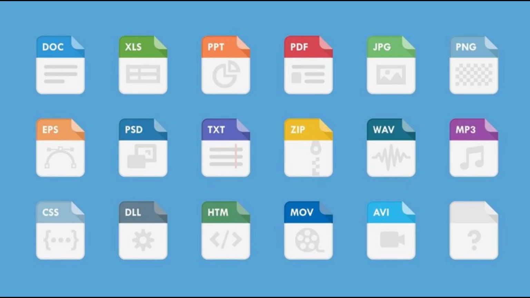What is a file format? A file format refers to the structure and organization of data within a file. It determines how the data is encoded, stored, and interpreted by various software applications. Different file formats are designed for specific purposes, such as text documents, images, videos, audio, and more.